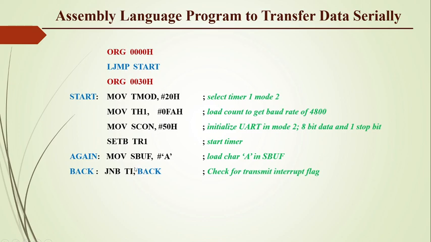That means check for the transmit interrupt flag. We have to wait for the interrupt. When this condition becomes false, that means when the TI flag becomes 1, it will break the loop and we have to clear the flag for the next round. So again jump, if we want to transmit it again, jump to this location again.